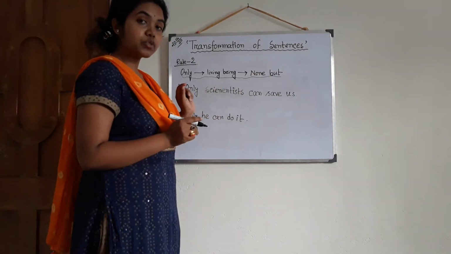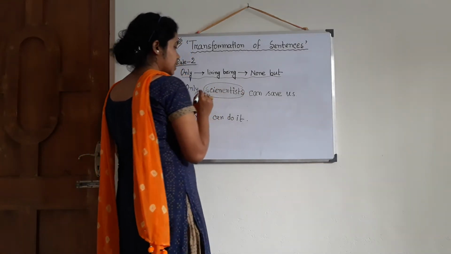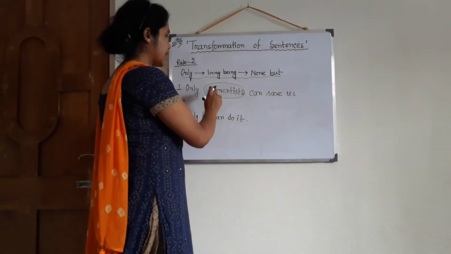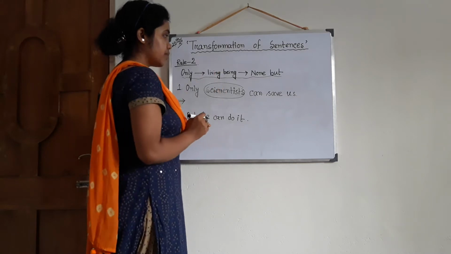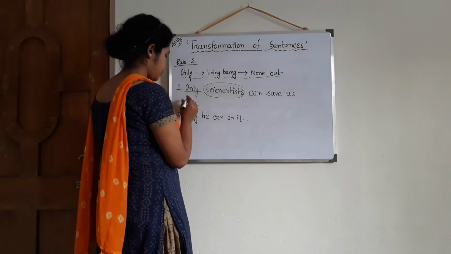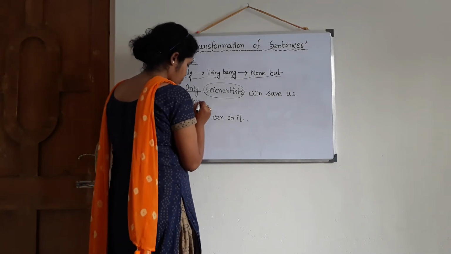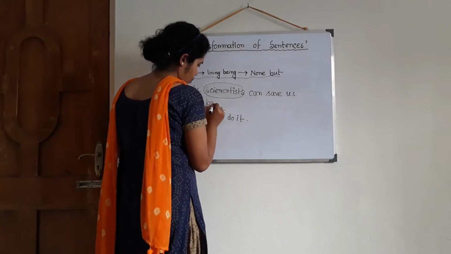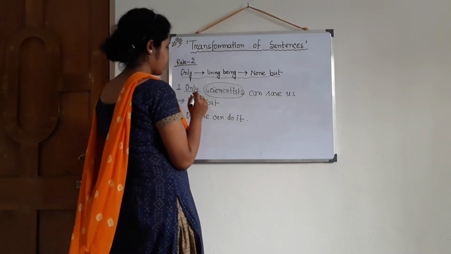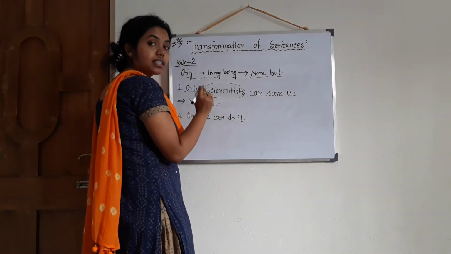Now who is the subject here? The subject is scientists. If the subject is scientists, this is a living being. What we have to do is, instead of only, write none but. Then we have to write the subject.